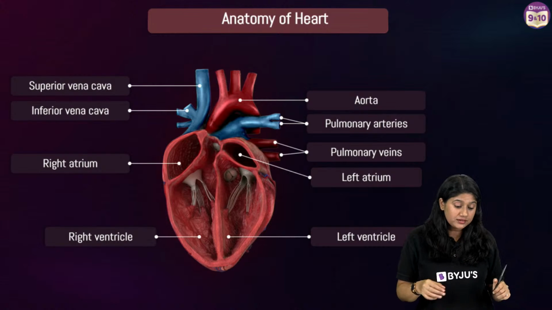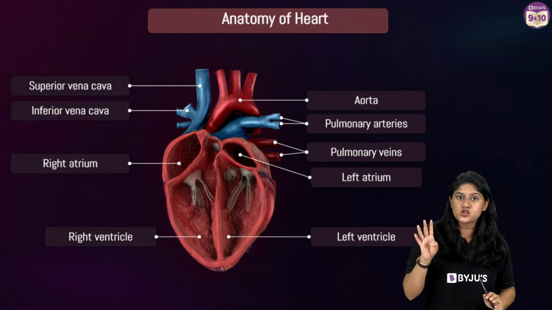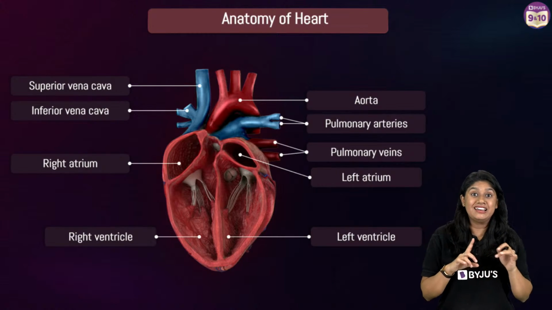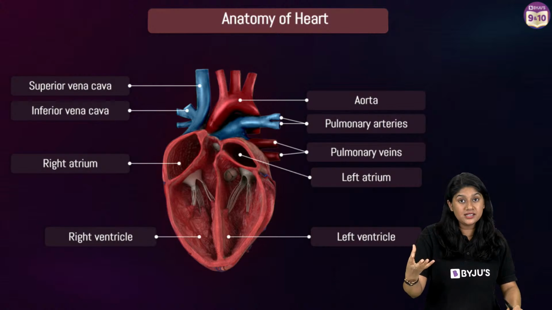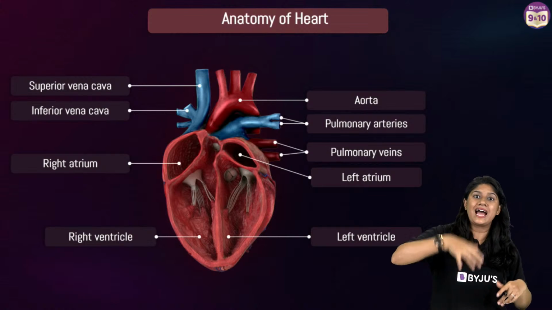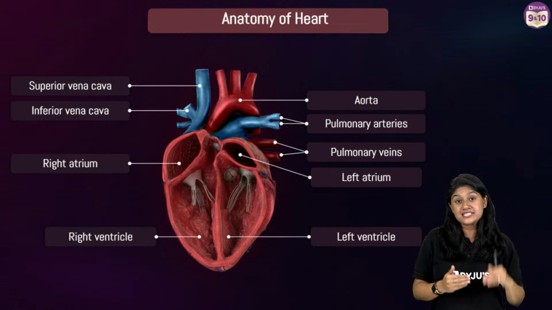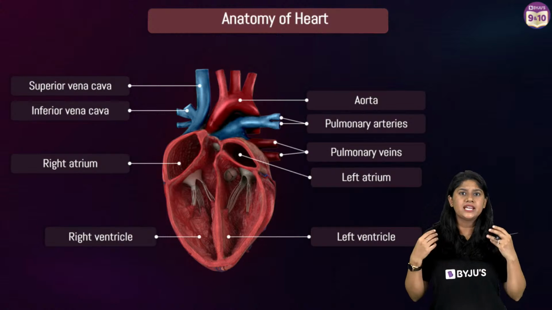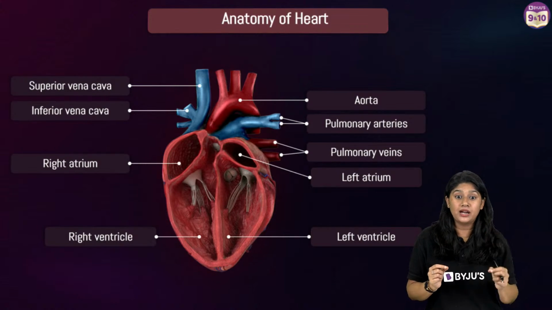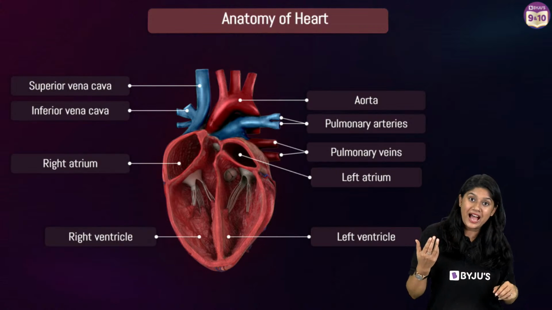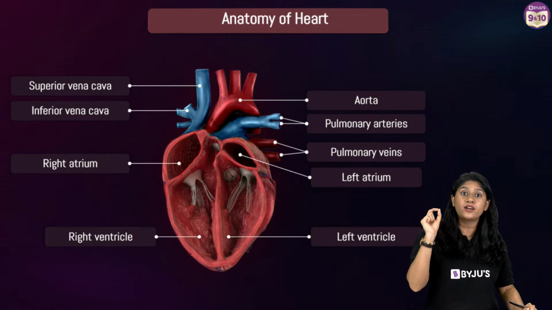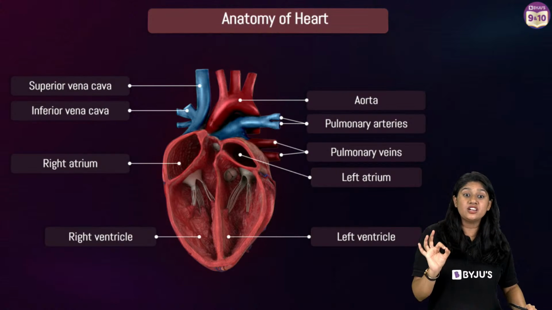So we started with the anatomy of the heart. We know that our heart has 4 chambers: right atrium, left atrium, right ventricle, left ventricle. Then we talked about the blood vessels. We have arteries and veins. Capillaries we are not discussing as of now. In our body, arteries carry the blood away from the heart, and they carry the oxygen rich blood, also called oxygenated blood. Then we have veins, which carry the blood towards the heart, and they carry mostly the carbon dioxide rich blood, also called deoxygenated blood.